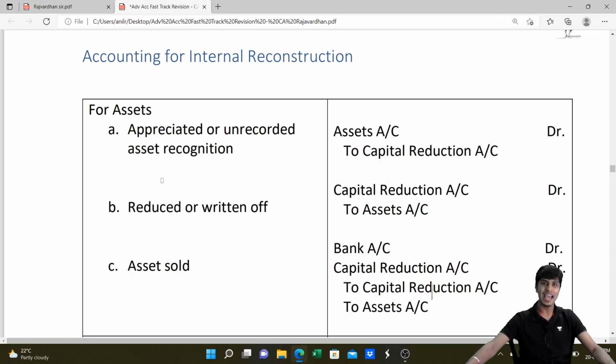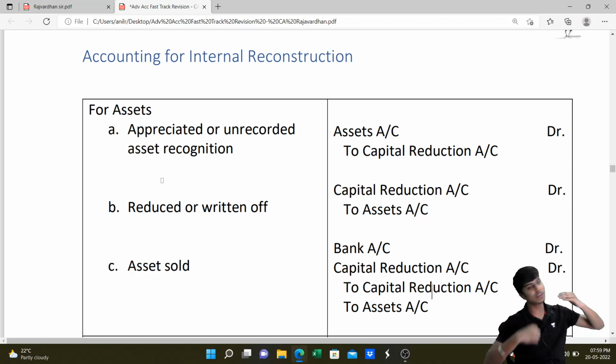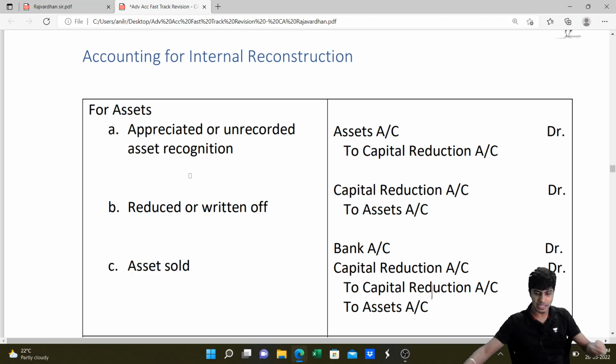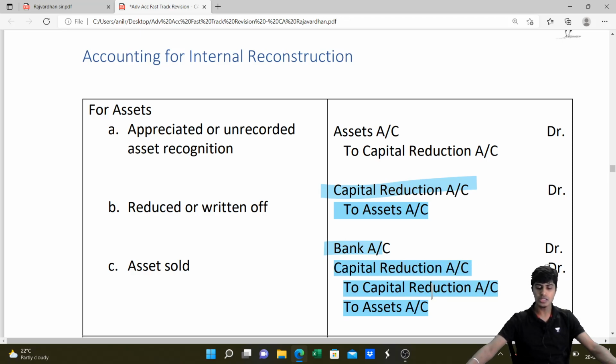So for assets appreciated, when the value of the assets increases, we debit asset and credit capital reduction. If the assets are reduced or written off, assets will be credited. What will we do? We'll credit assets, debit capital reduction. If the assets are sold, we'll debit bank account and credit asset account. If it is profit, we'll credit capital reduction. If it is loss, we'll debit capital reduction. Meaning any profit or loss in the process of internal reconstruction will be taken to the capital reduction account only. We will not use a separate P&L account.